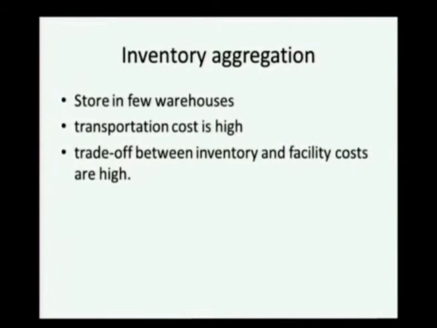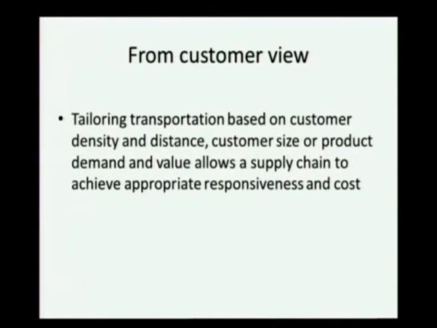So, inventory aggregation is about adding the inventory or keeping the inventory together in a certain place. Inventory aggregation talks about storing in a few warehouses, which means the transportation cost will be high, and as I had mentioned, the cost of buffer inventory will be low when we use this model. Here again we also have to look at a trade off between inventory costs and facility costs, because when we set up few warehouses, the cost of setting up the warehouses has to be looked at and the capacity of these warehouses also has to be looked at.